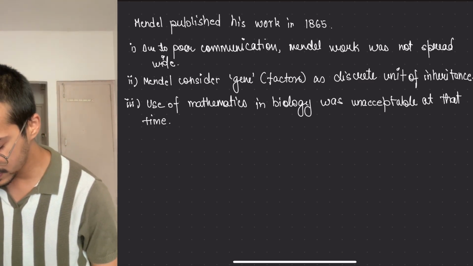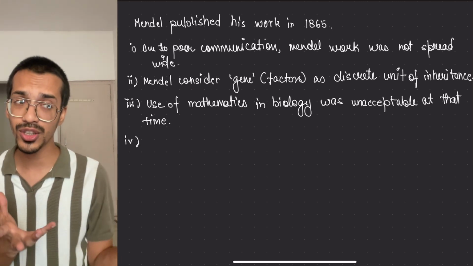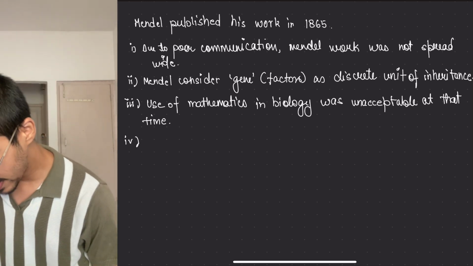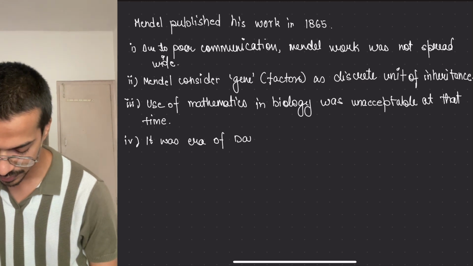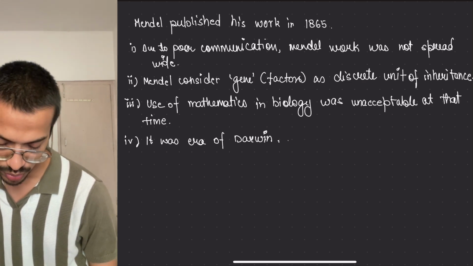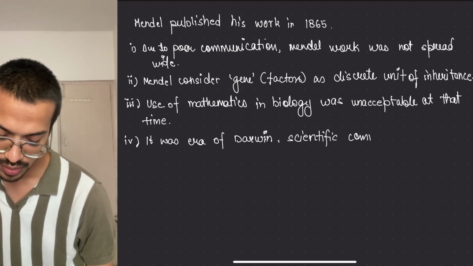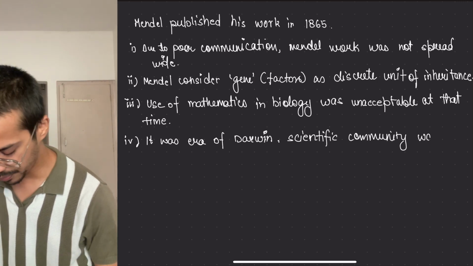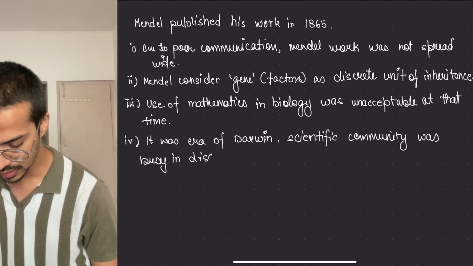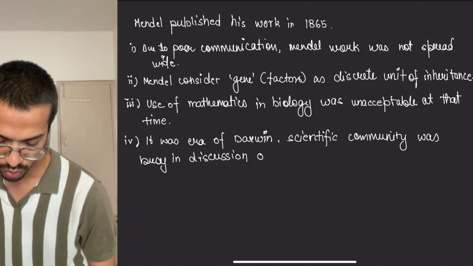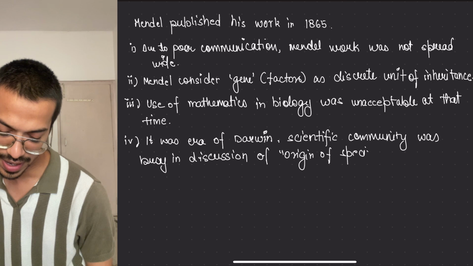And the fourth one is, it was the era of Darwin. Everyone was busy talking about the origin of species, Darwin's theory of natural selection and all those things. The scientific community was busy in discussion of the origin of species and those concepts.